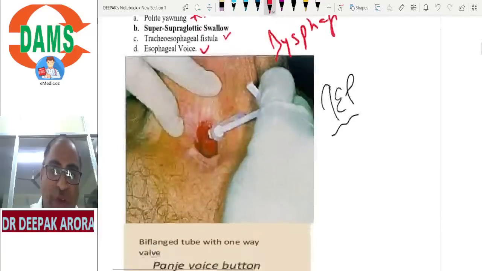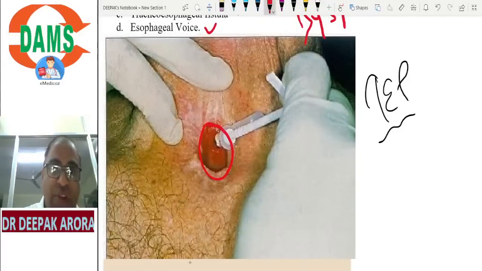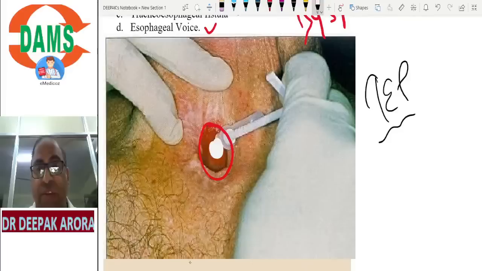They can show you this slide. They can ask which surgery was done in this patient. So you see, beta, I am putting some prosthesis. So prostheses are used after total laryngectomy. So which surgery have we done in this patient? Total laryngectomy. Again, let us learn one more concept with me.